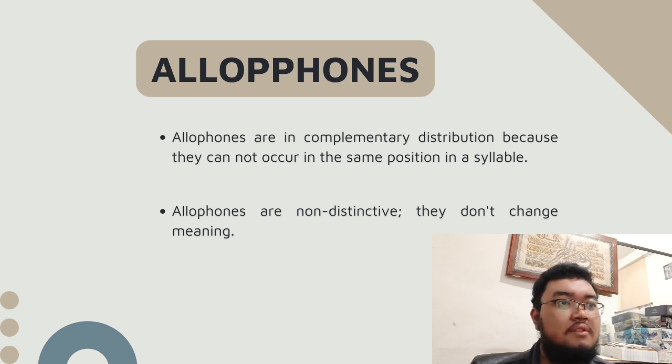Now we go on to allophones. Allophones are in complementary distribution because they cannot occur in the same position in a syllable. The example of this is the two types of L in English: the clear L at the beginning of lead versus the dark L at the end of deal. There is a difference in how we sound them, lead and deal. Deal is way more subtle than lead. The key takeaway is allophones are non-distinctive and they don't change the meaning of the word.